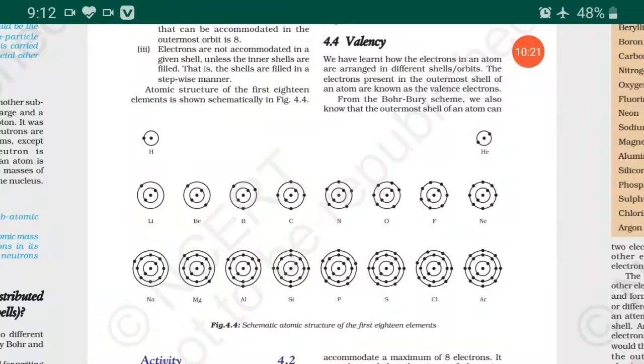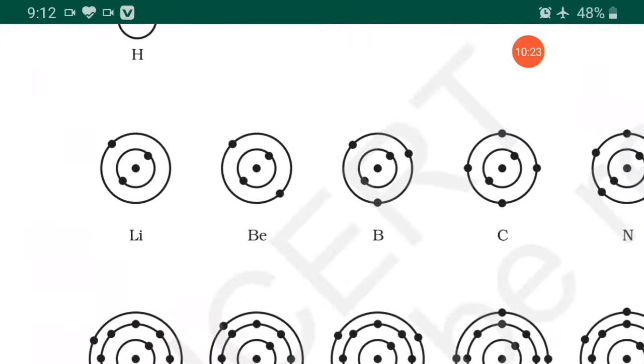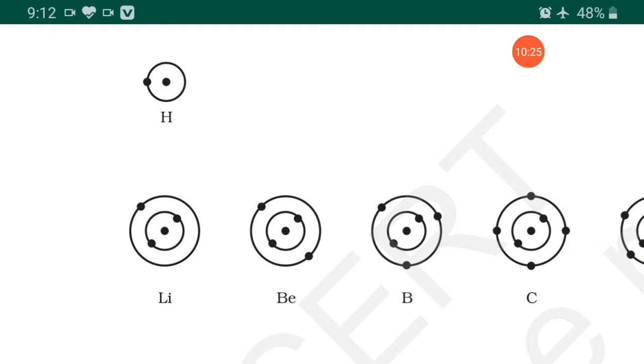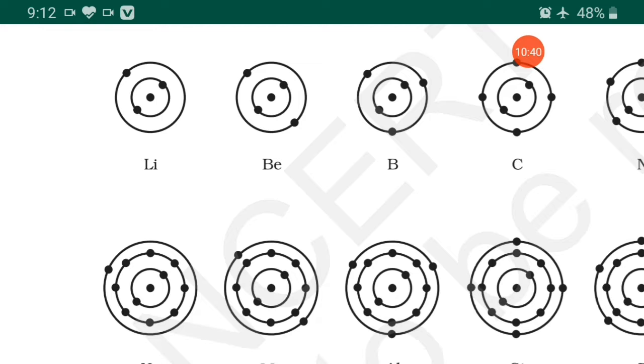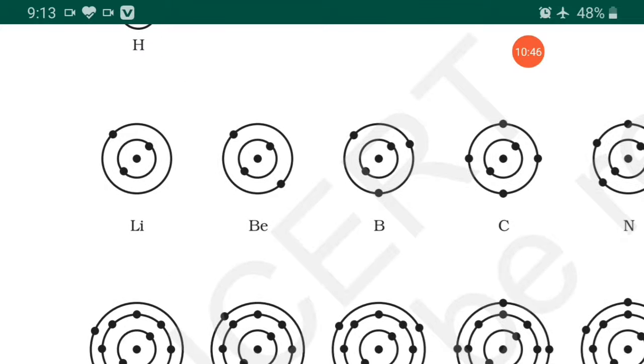So here you can see hydrogen. The first is hydrogen because it has one valence electron, meaning one electron. So that is why only the first cell, the K cell, has one electron. Second, lithium has 3 electrons.